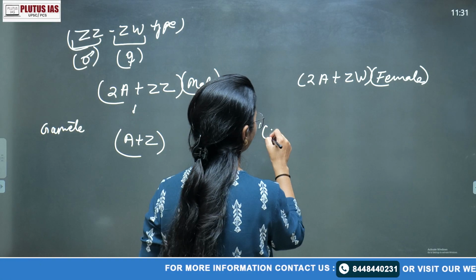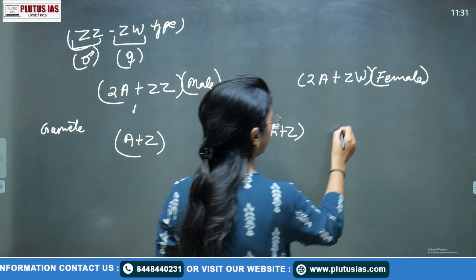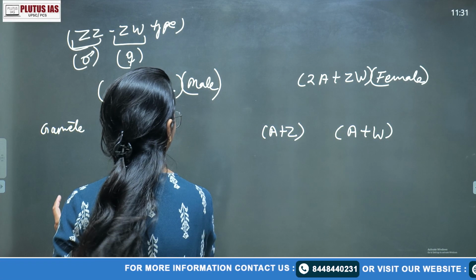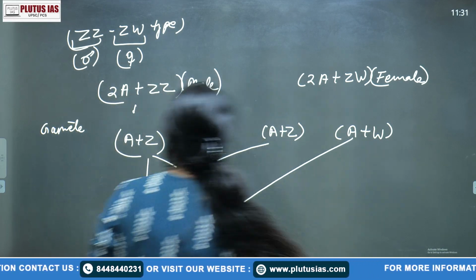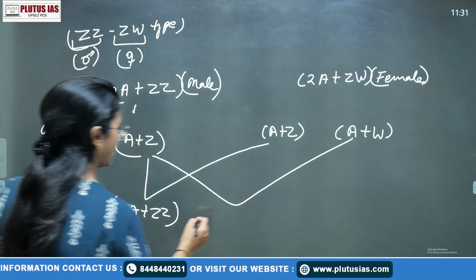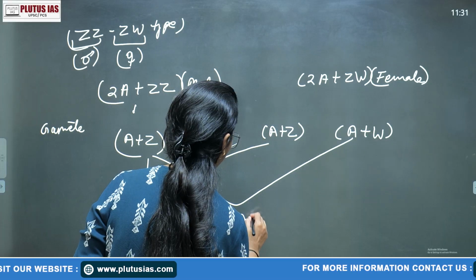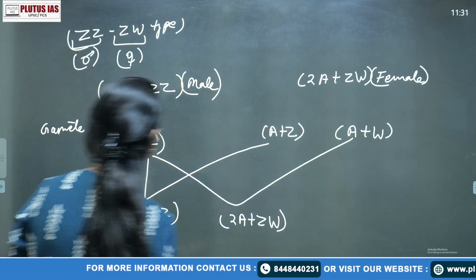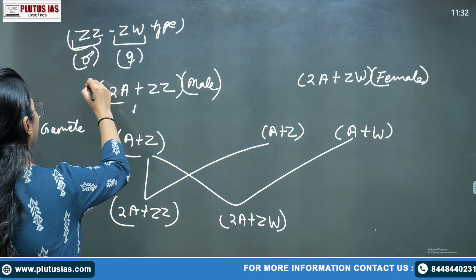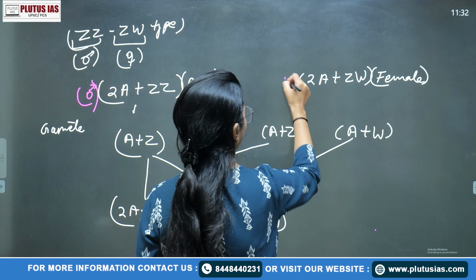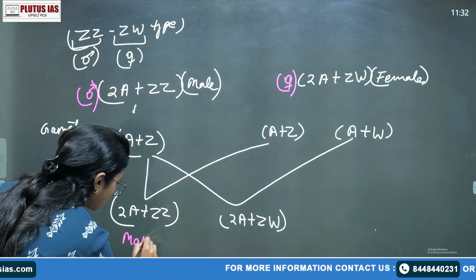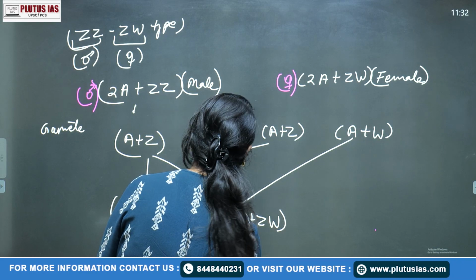Here two types of gametes, A plus Z and A plus W. W is like a different type of chromosome. So here 2A plus ZZ, and here 2A plus ZW. So what will it be? It will be the male, and it will be the female.